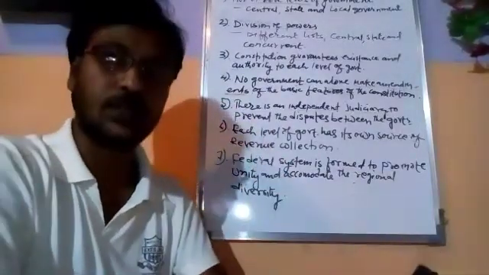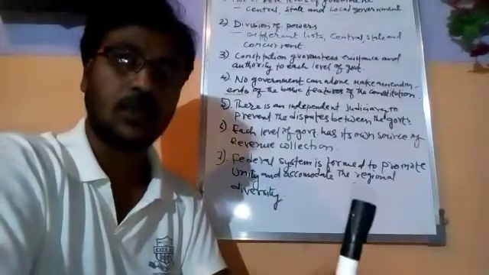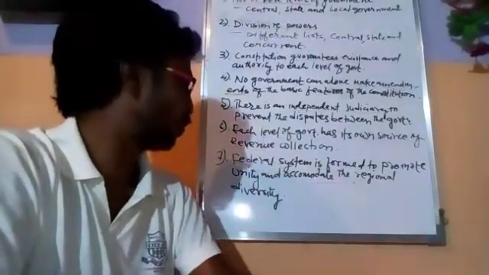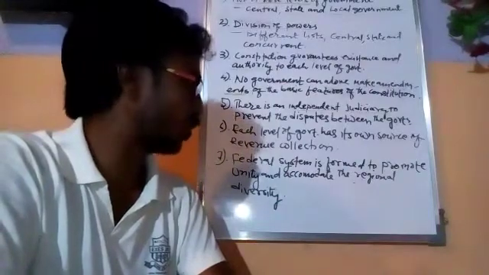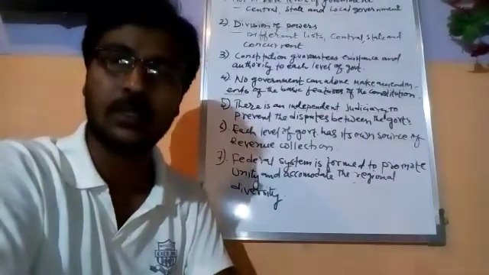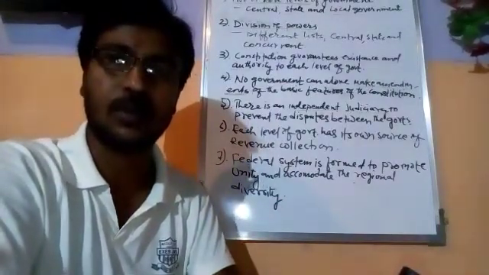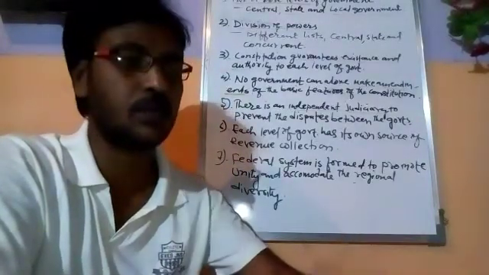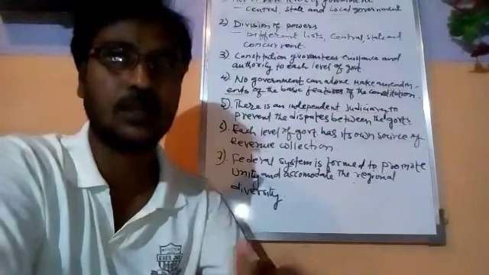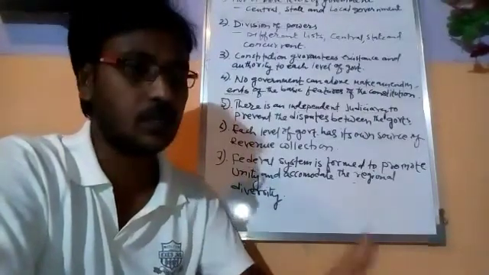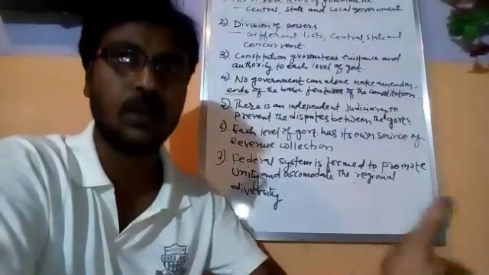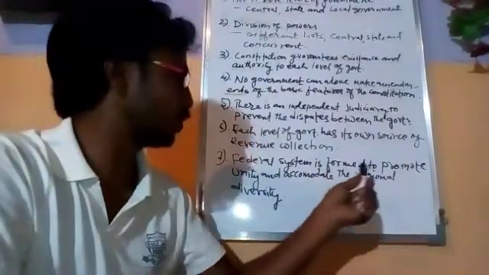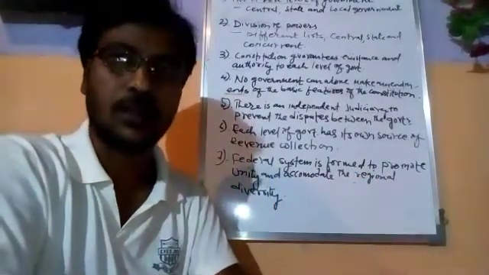And the final feature of the federal system is that it is formed to promote unity and accommodate regional diversity. Why has this federal system of government been formed? Why is there a division of power between the state government and the central government? Why has more than one level of government been formed? It is just to promote unity.